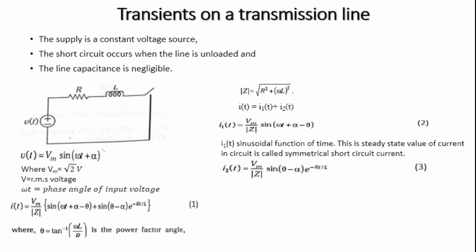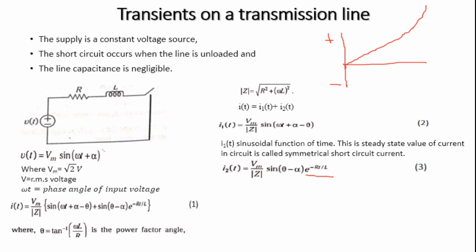What we can see here is that it is a function of e to the power of minus Rt by L. If it is e to the power of plus something, it is going to increase exponentially, and if it is minus, it is going to decrease exponentially.